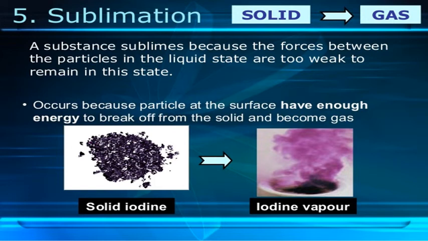It occurs because the particles at the surface have enough energy to break off from the solid, and these particles will become gas. Solid iodine will become iodine vapor. So this change we call sublimation. Solid into gas, that process we call sublimation.